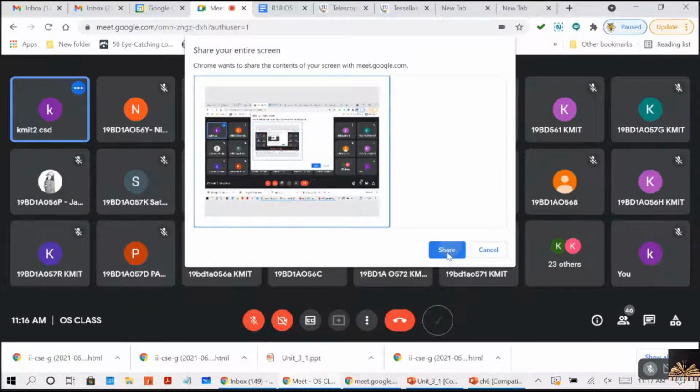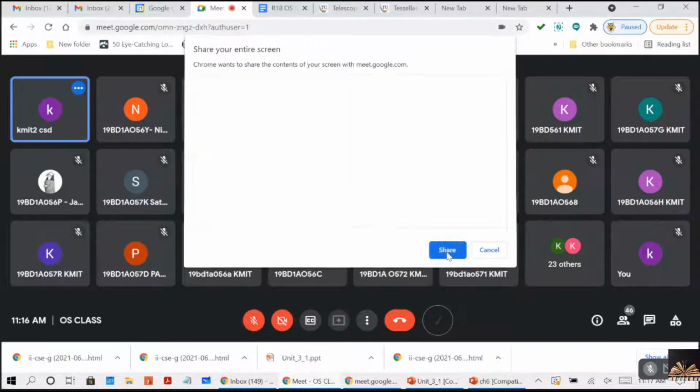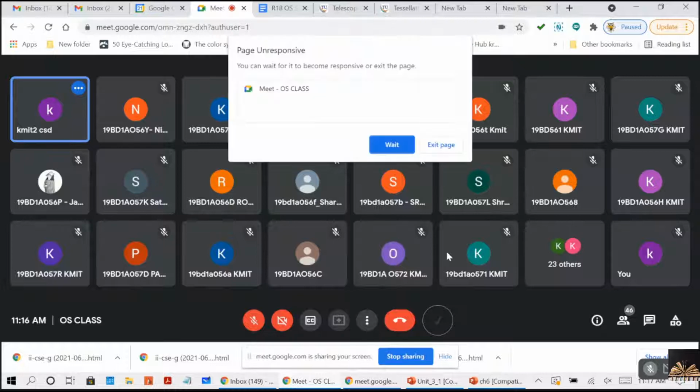Today we will see synchronization hardware, then mutex locks, then semaphores. After that I require one more class for the classic problems of synchronization.